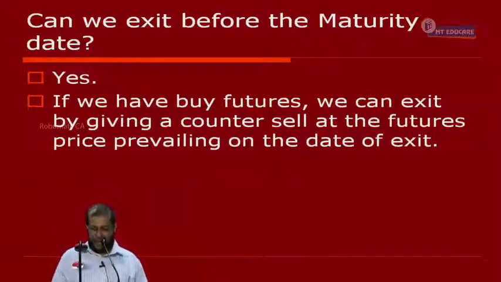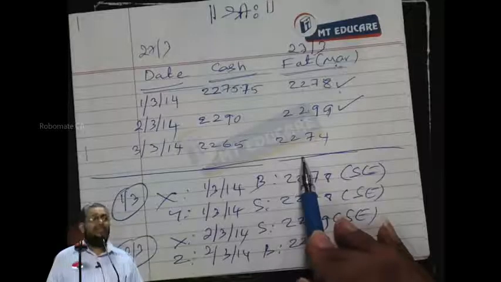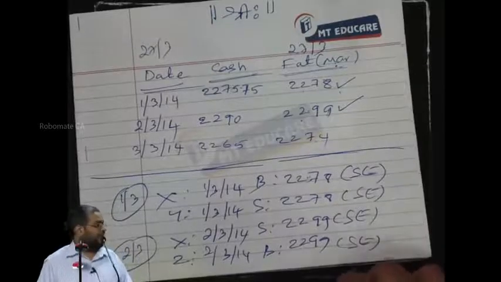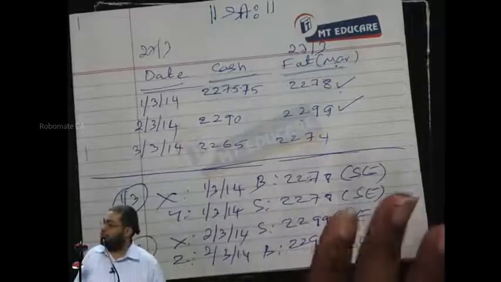Exit. Suppose I enter into the market on 1st March at 2,278 buy futures. I want to come out on 3rd March. I should give a counter sell at 1st March price or 2nd March or 3rd March? Like that, I have to give a counter sell at the given date's price and then come out of it by booking profit or loss. Everybody, yes or no?